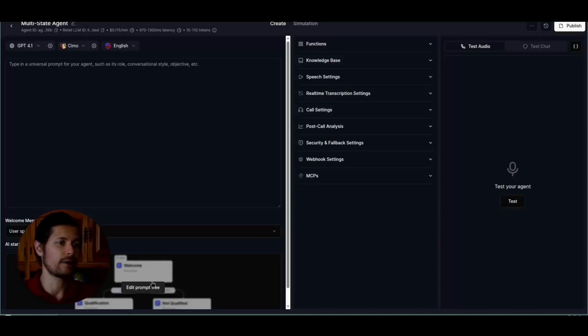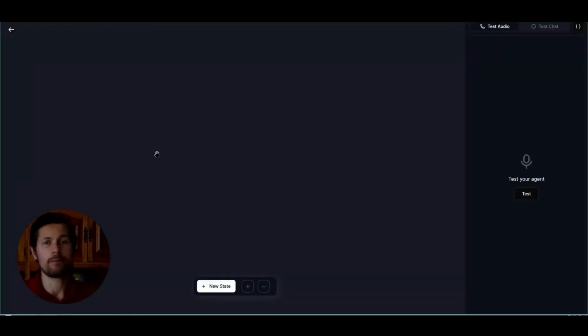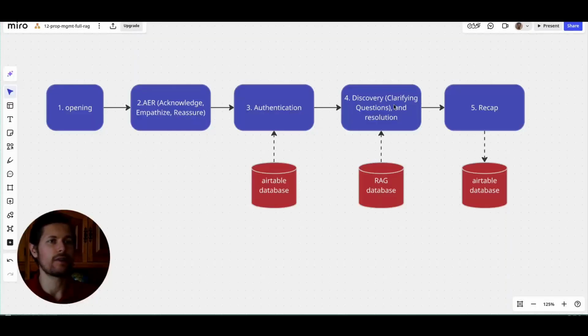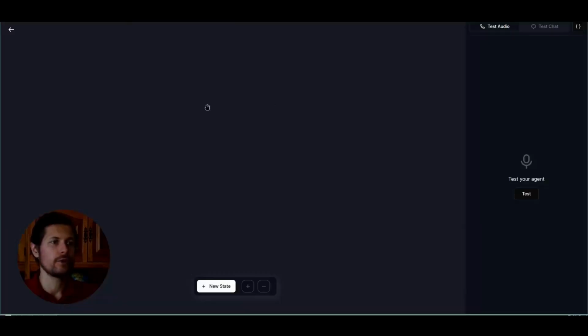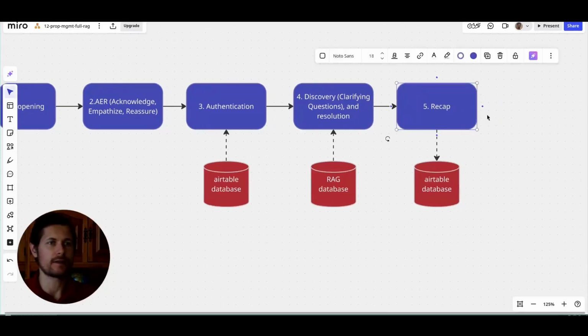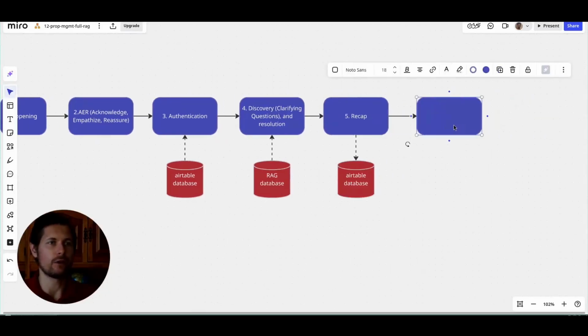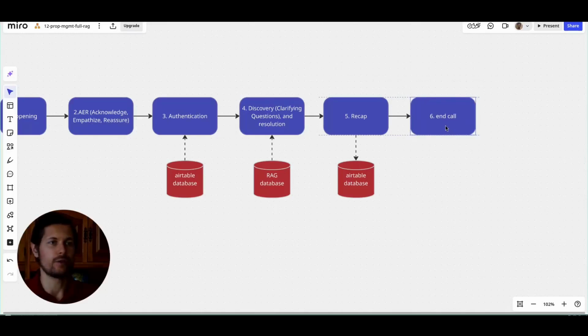Now we click down here to edit prompt tree, and now we have a blank canvas. Our step here now is to recreate all of these steps that we have here into transition states of Retell. I just noticed that we're missing one step. We're missing the final end call step. This is where the AI agent will politely say goodbye and close the call or hang up.